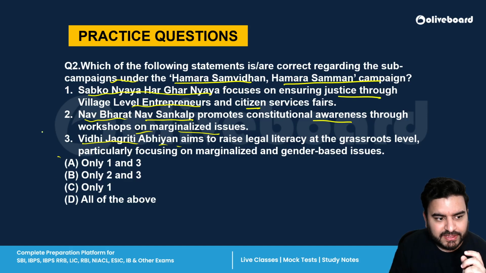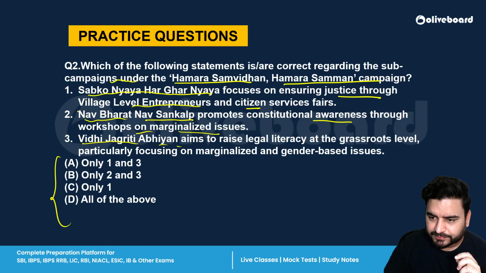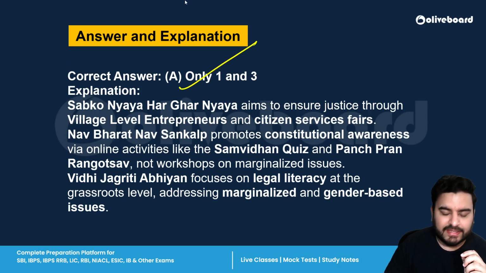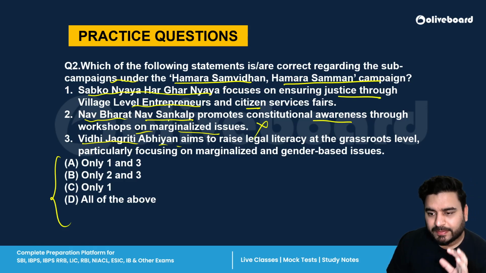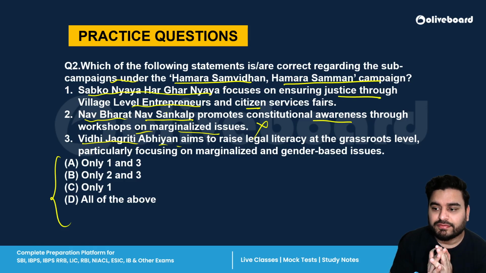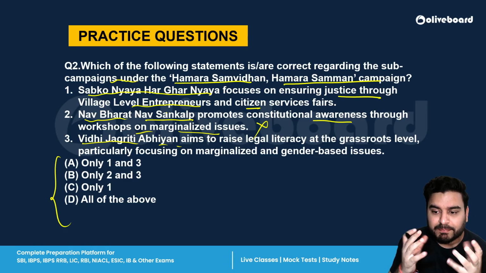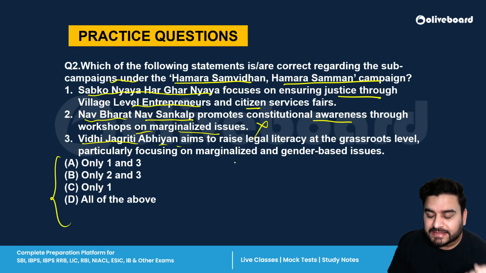So which of the following options are correct? Try to read it. The correct answer is only 1 and 3. Option A is correct. The second statement is incorrect. This Hamara Samvidhan Hamara Samman campaign was launched on 24th January at the Dr. B.R. Ambedkar International Centre. What is the purpose of this campaign? The campaign is to promote constitutional awareness among the normal citizens of India, and educate citizens about their legal rights.